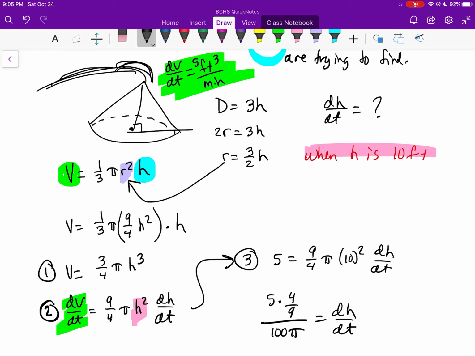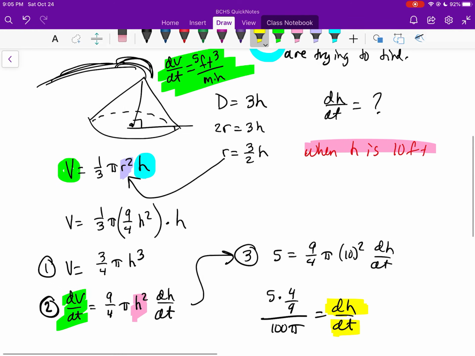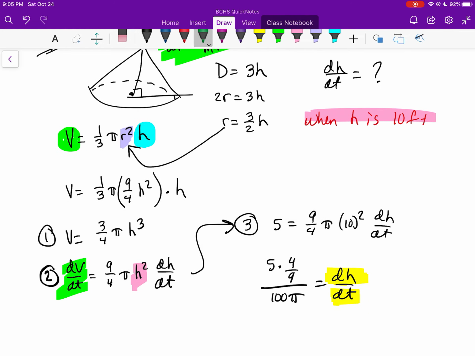If you understand what's going on in terms of the context of the problem, a change in height is going to be a change in linear measurements. In this particular problem, it's going to be feet. A change in time is going to be in minutes. And so this particular item over here is going to be in feet per minute. But that's the basics of related rates. The only thing I can say with this is practice, practice, practice, practice. Once you get to a point where you're comfortable and confident with it, they do go much quicker.